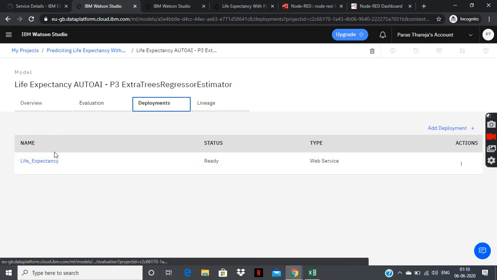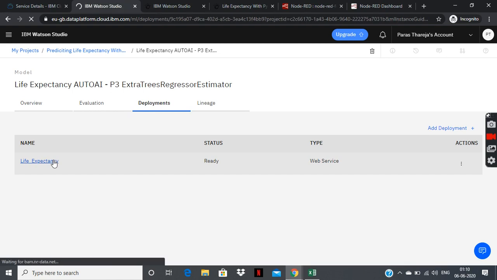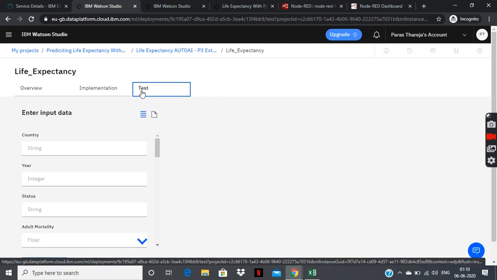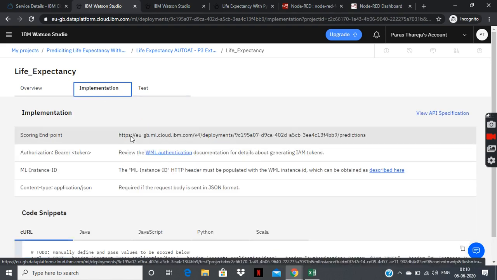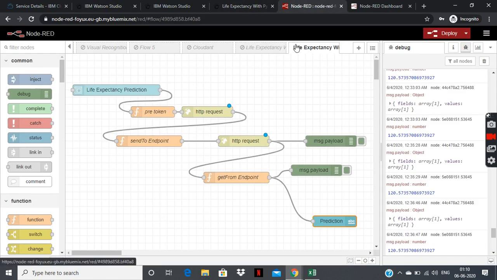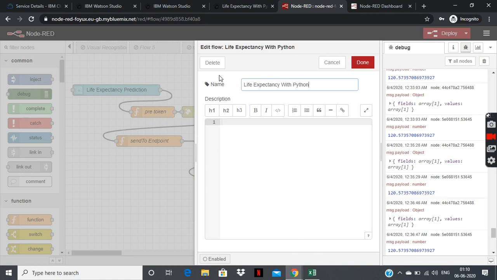In the deployments part, I can check my service endpoint here, and I just need to edit the service endpoint and some syntax values in Node-RED. This is the test part where I can check for the values here. This is the implementation part where I get the scoring endpoint. In Node-RED, let me first disable this flow as I don't need the Python part now.